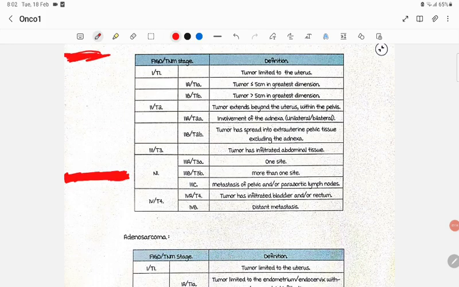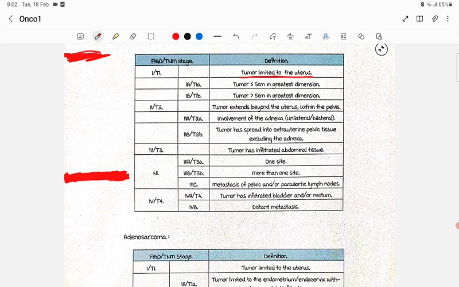Then we'll see the staging. In FIGO staging for leiomyosarcoma, stage 1, the tumor is limited to the uterus. Again, in stage 1, they have divided leiomyosarcoma based on the size of the lesion.